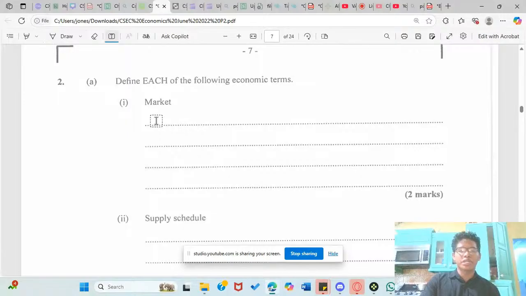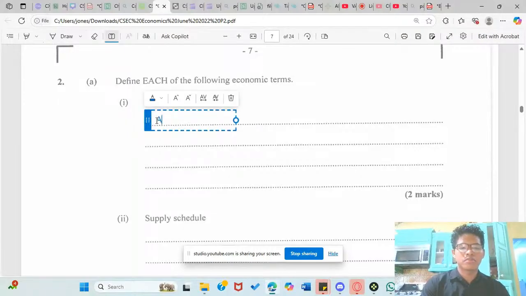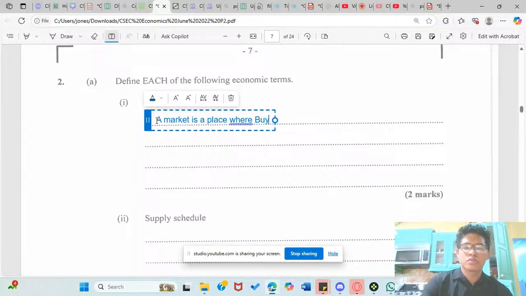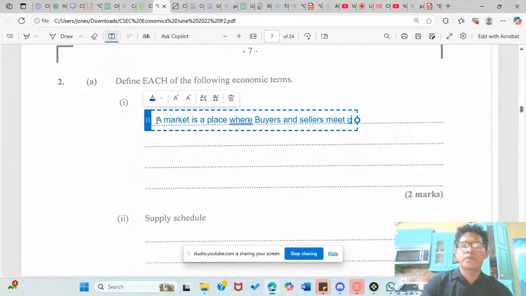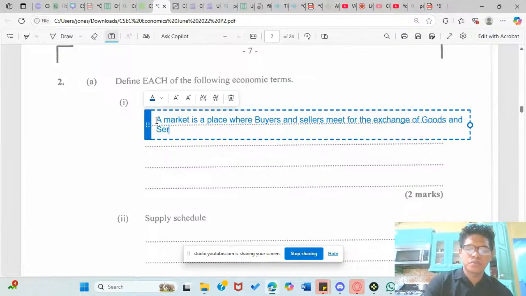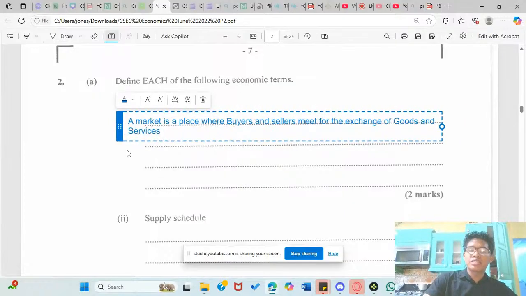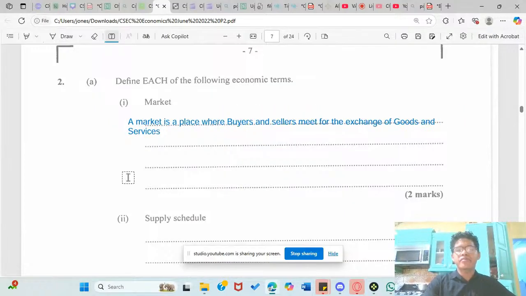So a market. A market is a place where buyers and sellers meet for the exchange of goods and services. So we have those two out of the way. A market is a place where buyers and sellers meet for the exchange of goods and services.